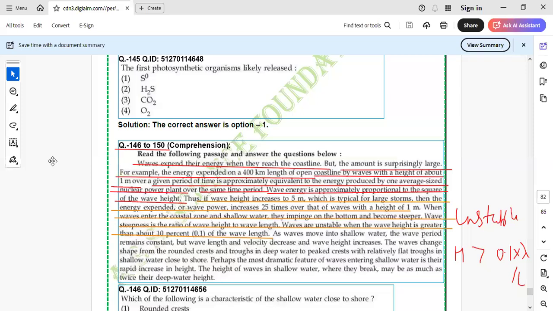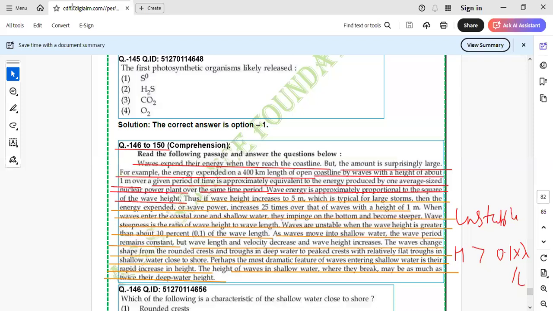Then in the last, as waves move into the shallow water, the wave period remains constant. Wave period will not change, but the wavelength and velocity decrease and the wave height increases. The wave changes shape from the round crest and trough in deep water to a peaked crest with relatively flat trough in the shallow water close to the shore. Perhaps the most dramatic feature of waves entering the shallow water is their rapid increase in height. The height of the wave in shallow water, before they break, may be as much as twice their deep water height.